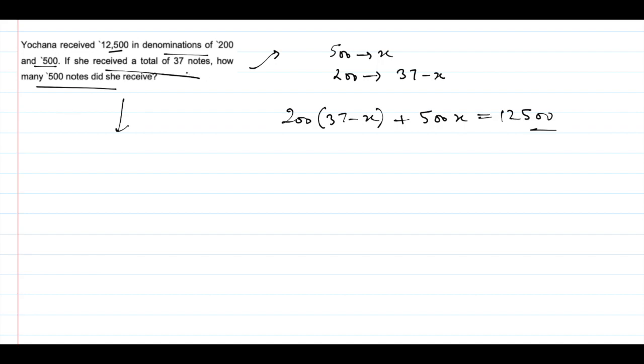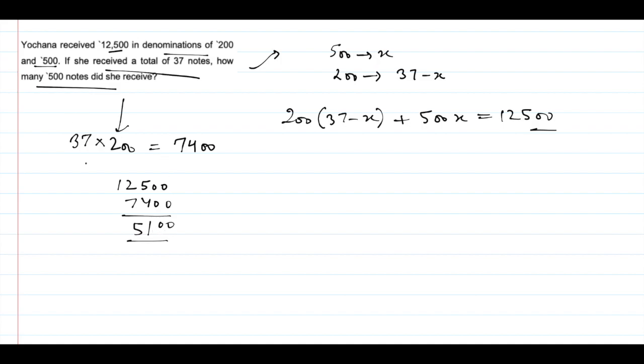Suppose that all the notes you have are of 200 denomination. Okay, so how much money will you have? That will be 7400. But we are told that Yochna received 12500. So what is the gap here? The gap is 5100. Okay, so how will we reduce this gap?